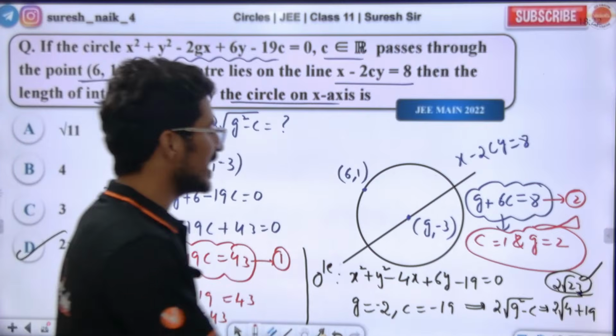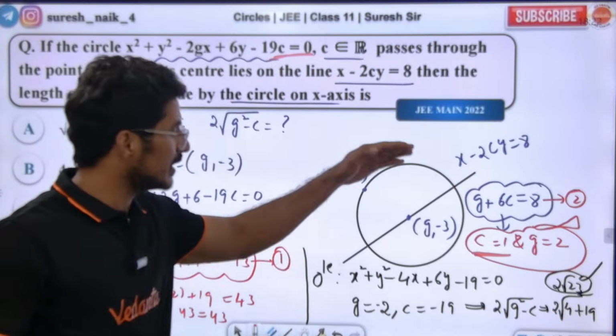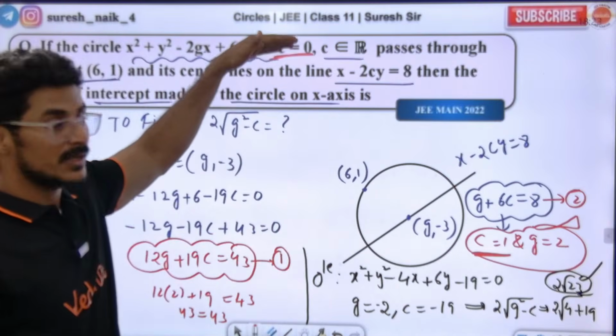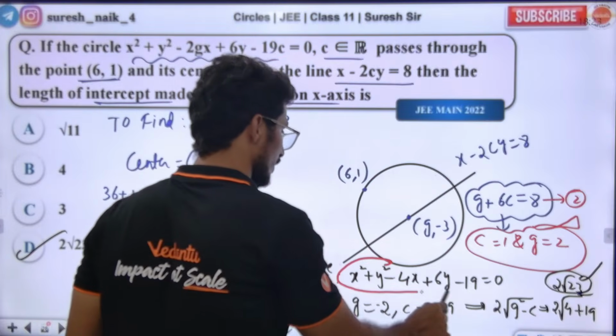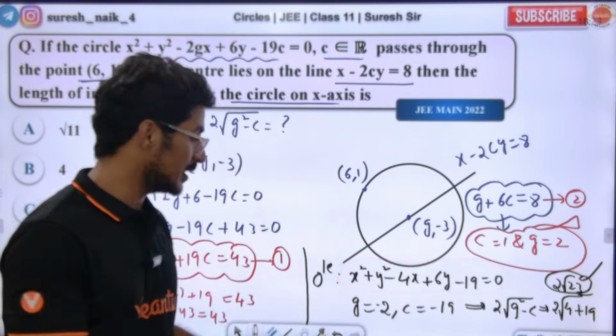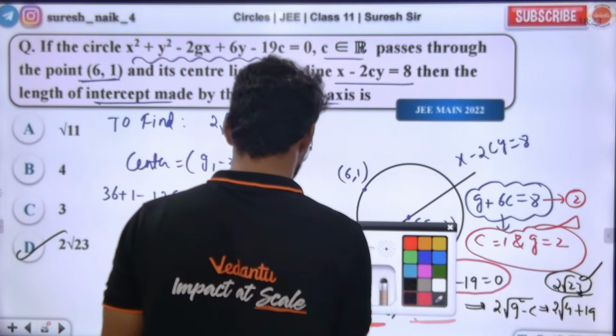In the question, c is different, and in the formula, c is different. If we substitute the c from the question, we get the proper circle equation. In the circle equation we need to find g and the constant c.